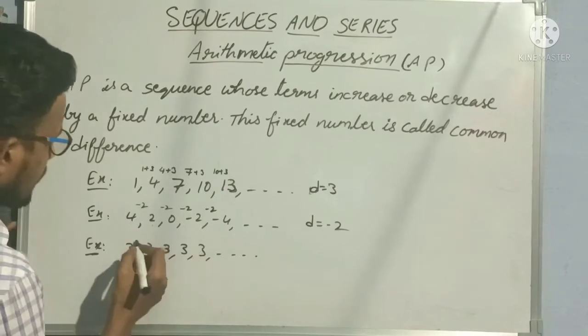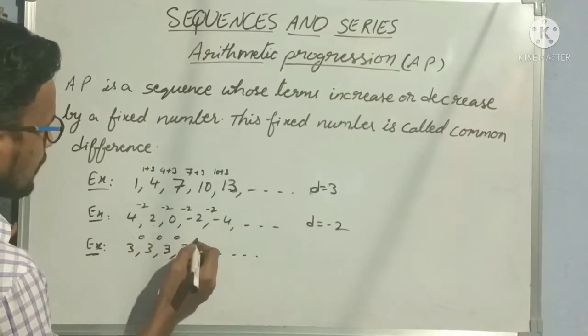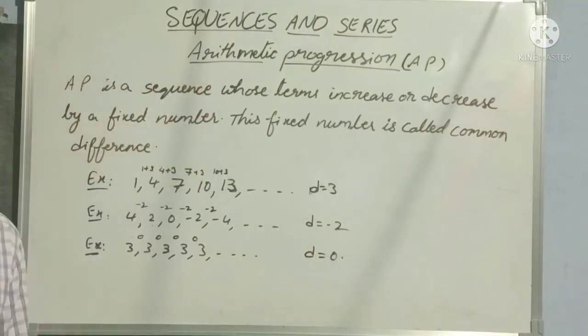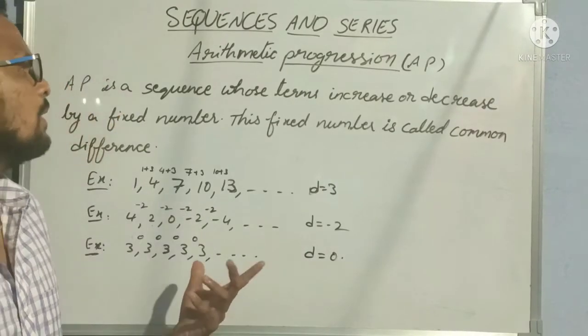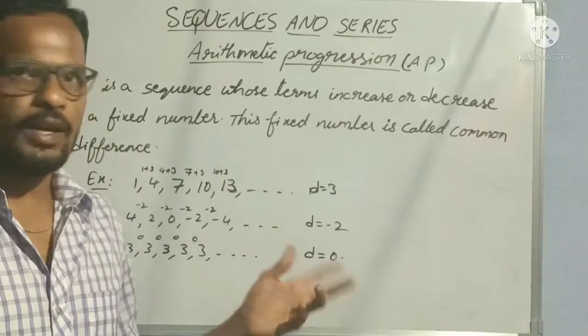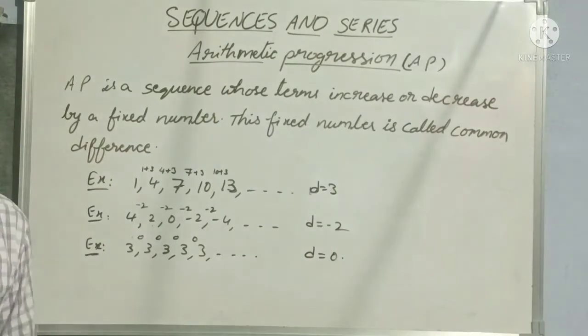And in the third sequence, see here, 3 plus 0 is 3, 3 plus 0 is 3, 3 plus 0 is 3. So here in the third sequence my d value is 0. So an arithmetic progression may contain any type of common difference. Either it may be positive or it may be negative or it may be zero also.